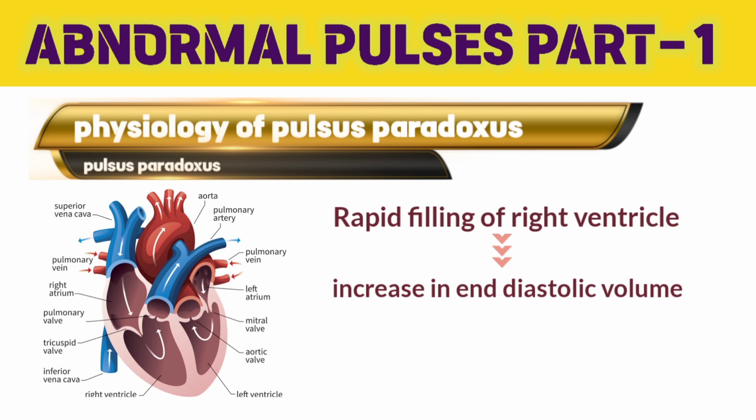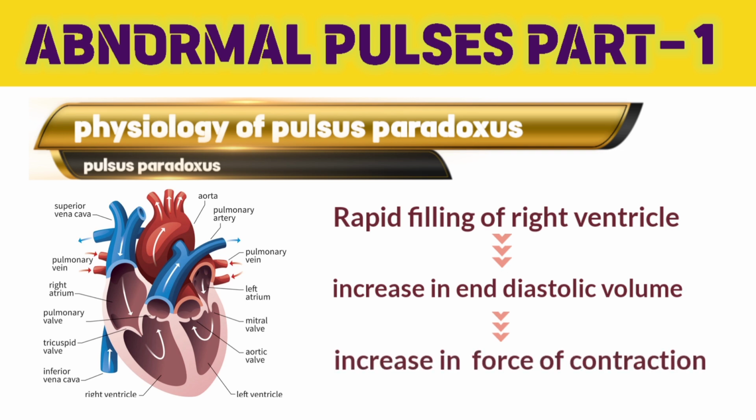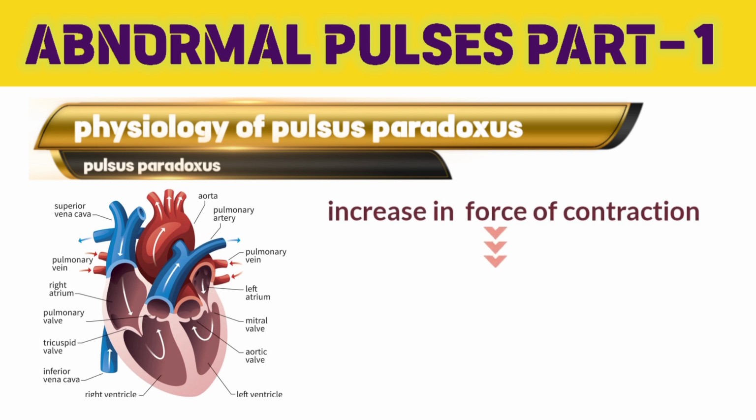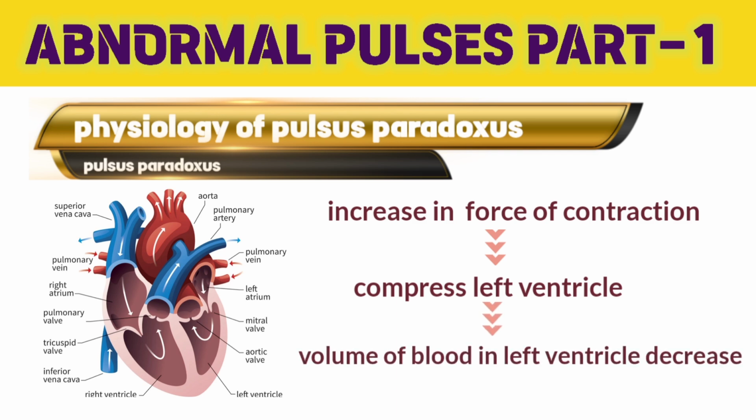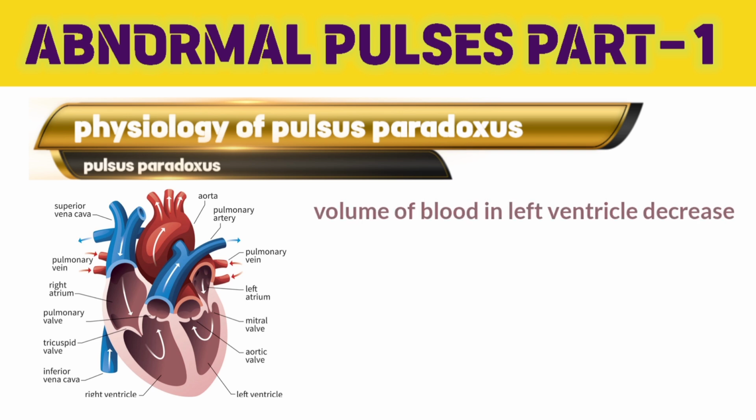So we know that according to the Frank-Starling law, increased end diastolic volume causes an increase in the contraction of the ventricle. This increase in the contraction of the right ventricle compresses the interventricular septum and left ventricle. So the volume of blood within the left ventricle will decrease as the right ventricle is compressing it. So decreased volume within the left ventricle will decrease the stroke volume and systolic pressure.